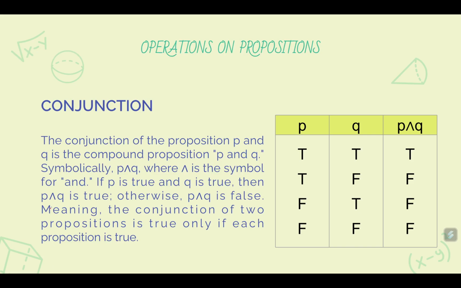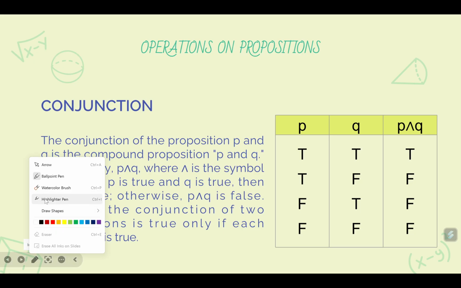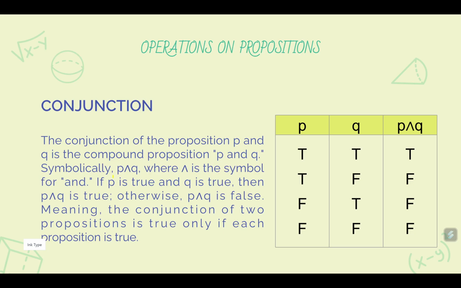Okay. So suppose now we have two statements, P and Q, and we want to combine these two statements by the conjunction "and." Okay? So here, this is the symbol. Let me go to highlight. The symbol for P and Q is this one here. We have a wedge in between the two statements P and Q. So this is read as P and Q.